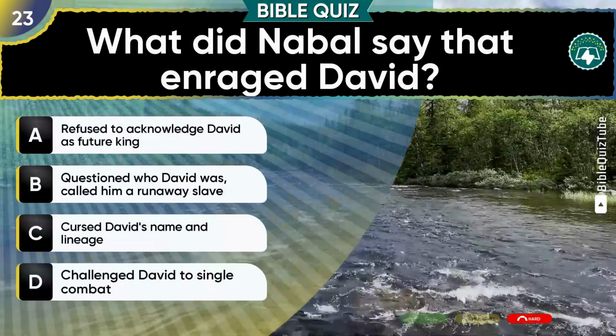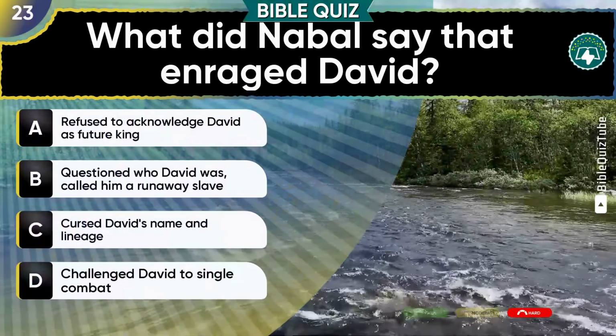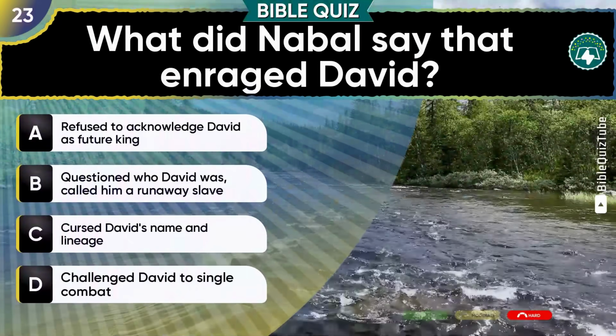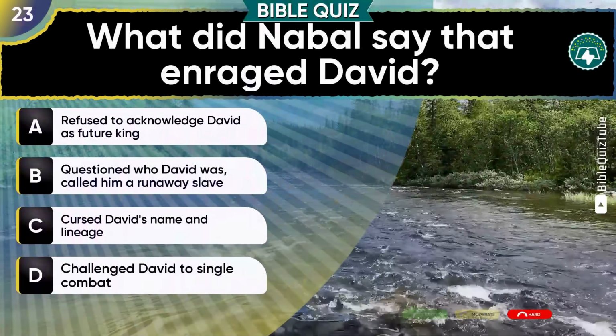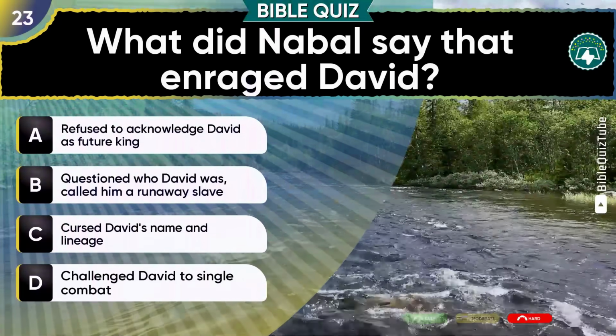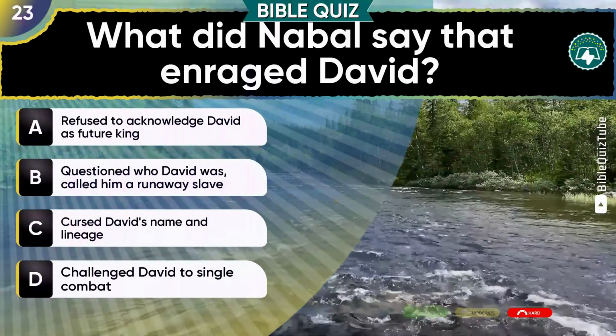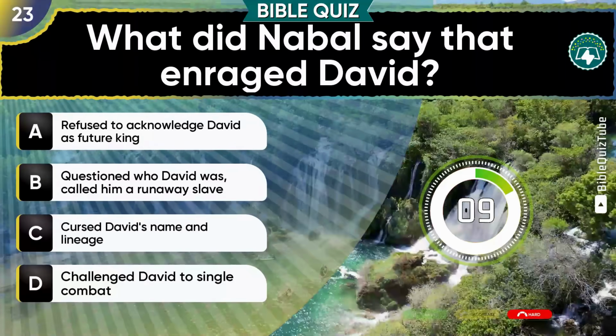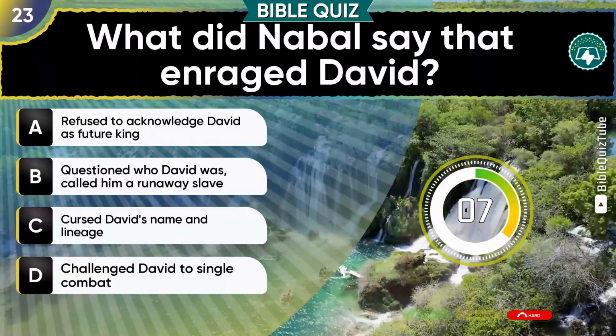Question 23. What did Nabal say that enraged David? A. Refused to acknowledge David as future king. B. Questioned who David was, called him a runaway slave. C. Cursed David's name and lineage. D. Challenged David to single combat.